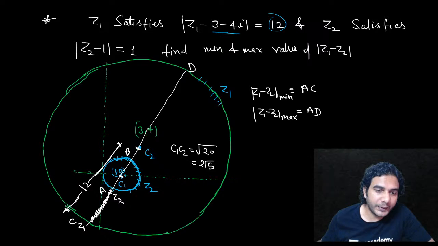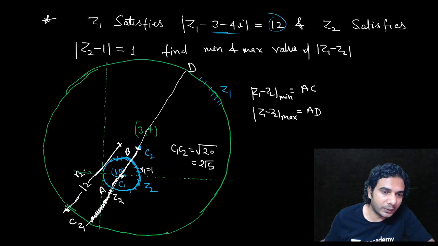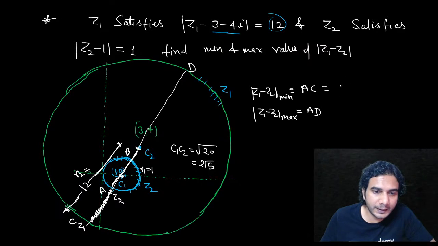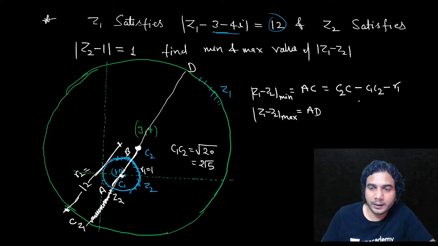Radius R1 is 1 and radius R2 is 12. So AC can be written as C2C, where C2 is this center, minus C1C2 minus radius R1. Overall it is going to be 12 minus 2 root 5. This is the distance between centers minus the first radius. So yes, it is 11 minus 2 root 5.